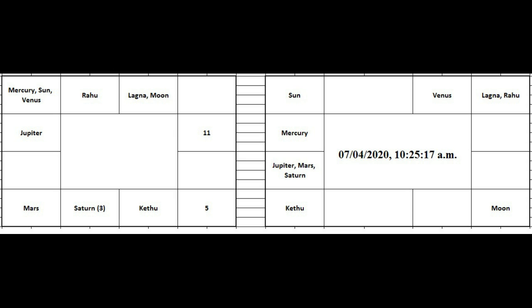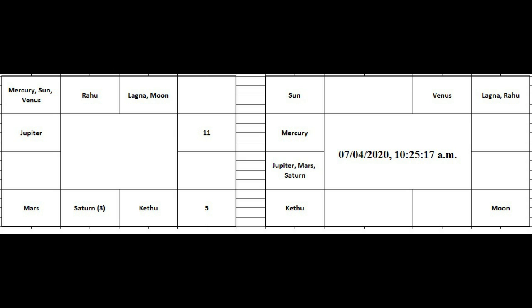Here it is speculation, so we are taking the 5th house. Here the 5th house is Virgo, Mercury. The 3rd house is Scorpio, Mars. And the 11th house is Moon. We are taking only the owners. Here occupants are not important. Only owners are important in GMP. So Mercury, Mars and Moon.